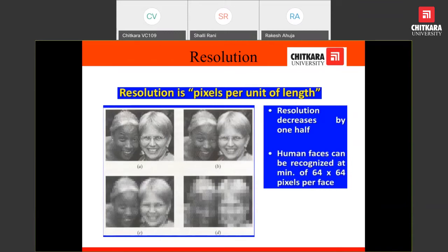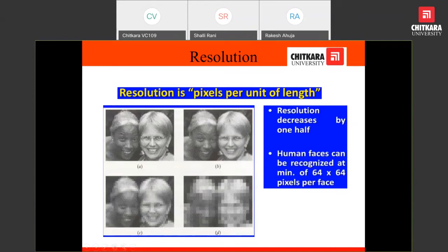The resolution, or pixels per unit, we have already discussed, but a human face can be recognized at a minimum of 64 by 64 pixels. As we reduce the pixels by half, as we can see in image B, the quality of the image deteriorates. Again, when we decrease by one half, the image deteriorates further.